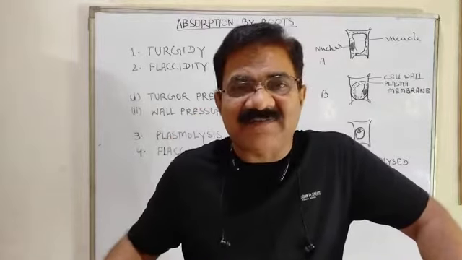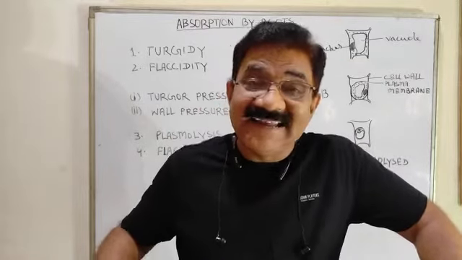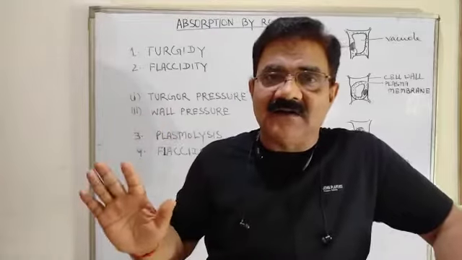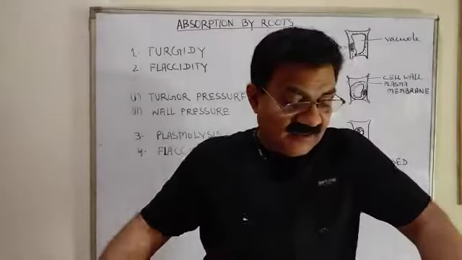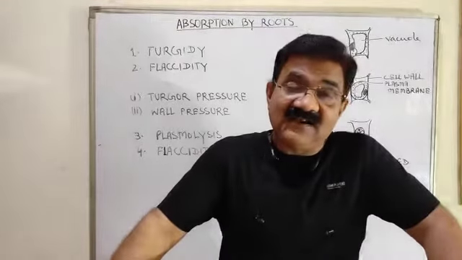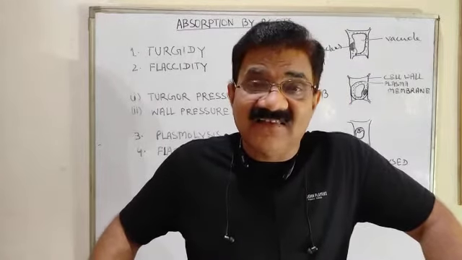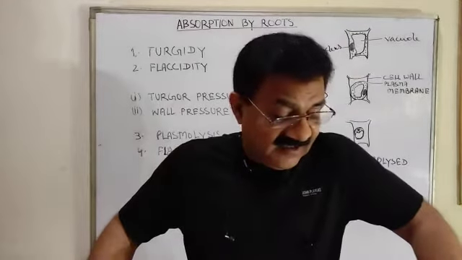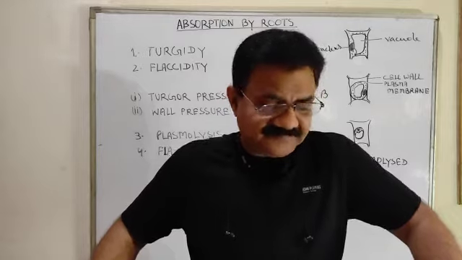Maximum water is present in the cell. That condition is turgid. We will say that the cell is turgid and the condition is called turgidity.